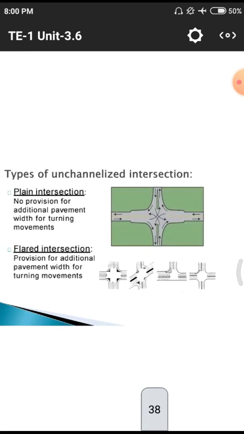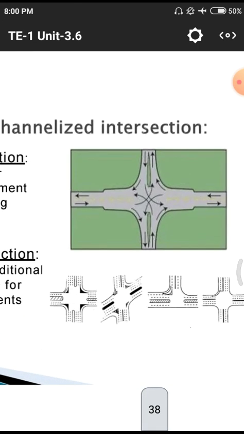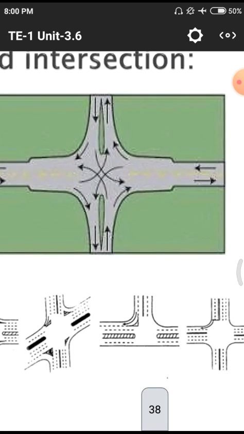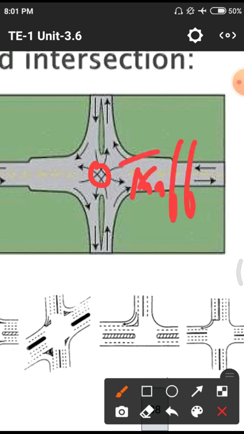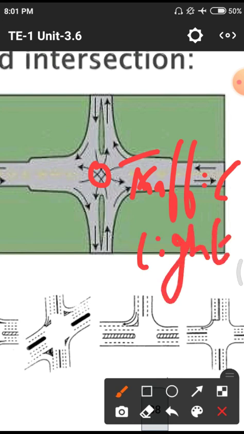Because in the previous diagram we are observing, this is one kind of cross section, but at this particular point we need to have traffic lights, otherwise there may be no definite flow of the vehicles.